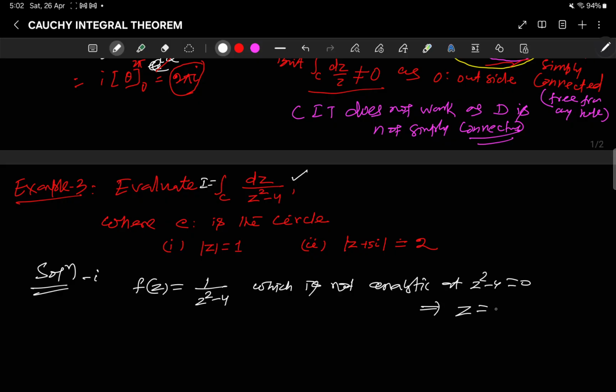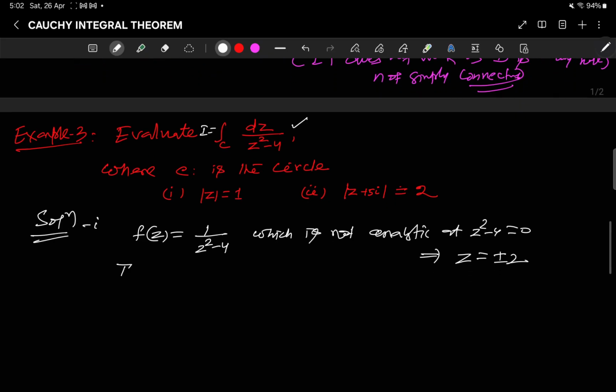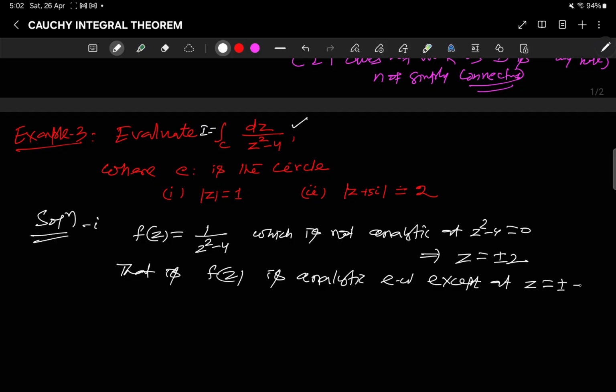This implies z is equal to plus and minus 2, right? That is, f(z) is analytic everywhere except at z equal to plus and minus 2.